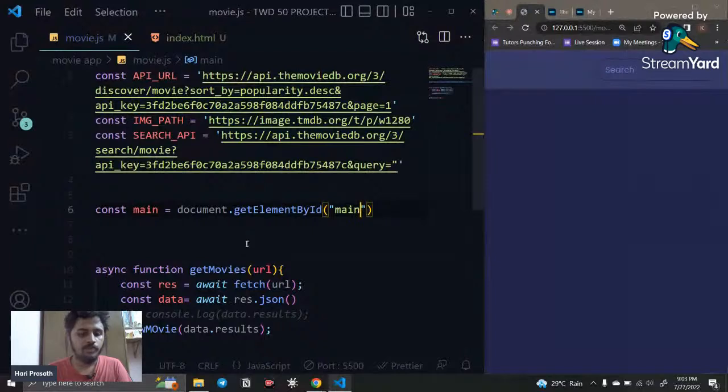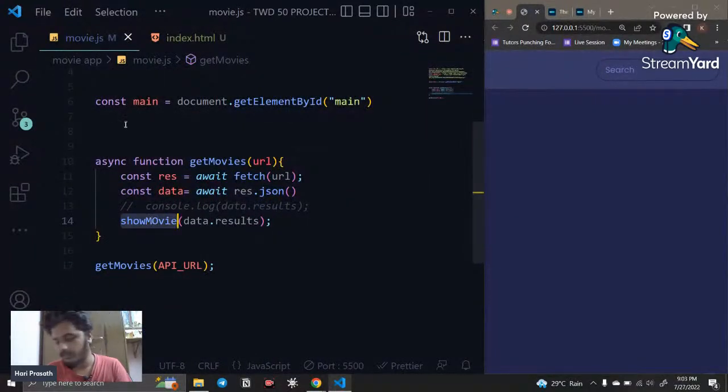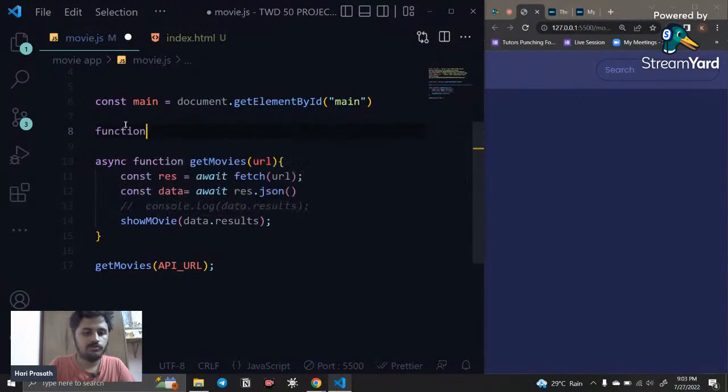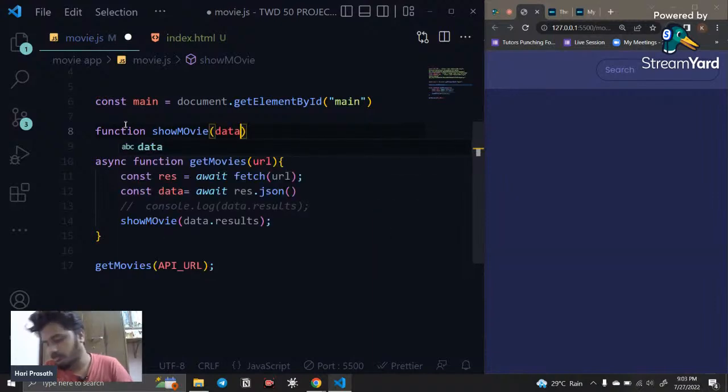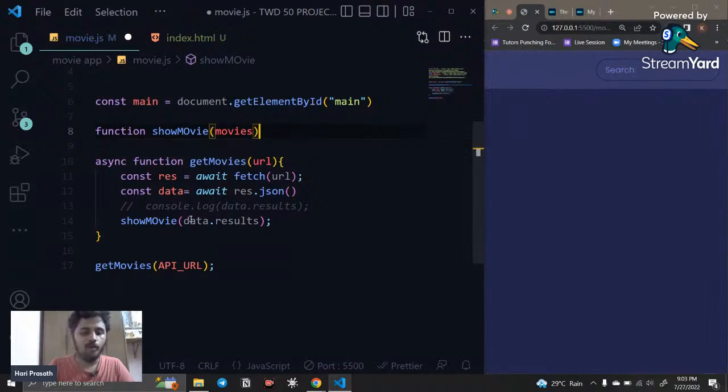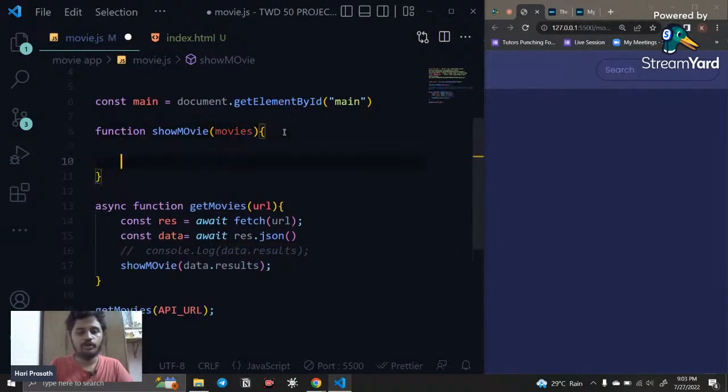How can we show that? We need to create a function, the show function, right? So I'm going to say, creating a function with the name showMovies, and data is passed, and that is going to be the list of movies. So I'm going to call this movies, and whatever data we are fetching is going to be the argument passed into this movies. After that, inside this only, I'm going to write display it in the DOM.